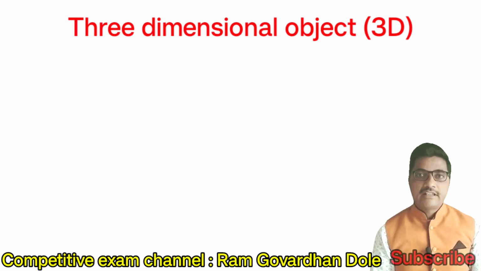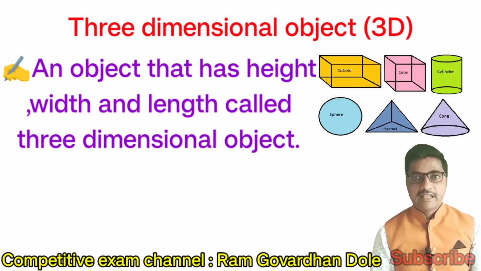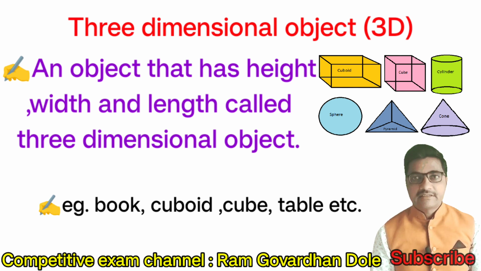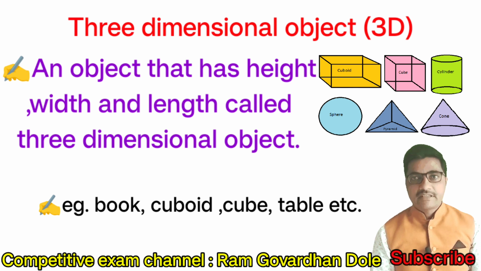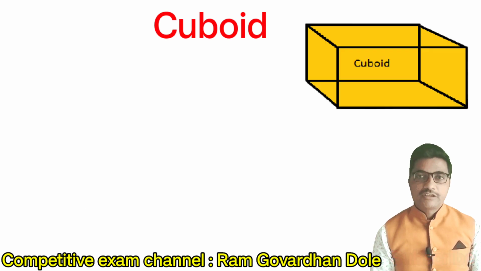Three-dimensional object means 3D. An object that has height, width and length is called a three-dimensional object. Example: book, cuboid, cube, table, etc. Cuboid.